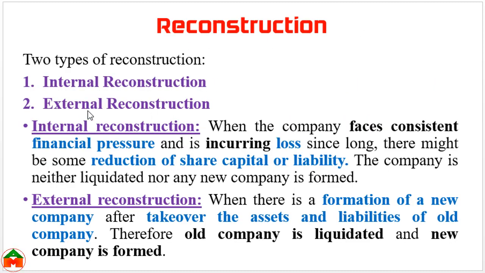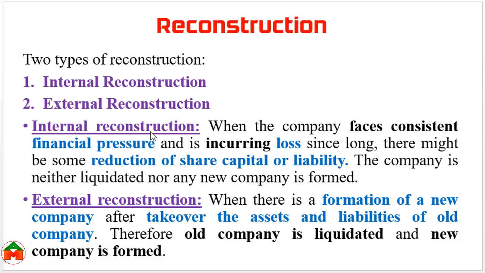Sometimes external reconstruction is also considered as amalgamation. There is a similarity in this external reconstruction. The old company is liquidated and a new company is formed. And since we have discussed the reconstruction, there is another form of reconstruction that is called internal reconstruction. Although this internal reconstruction is not related to amalgamation, there will be another chapter on internal reconstruction.